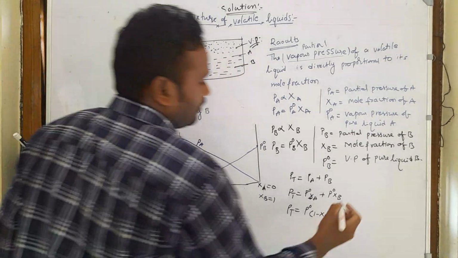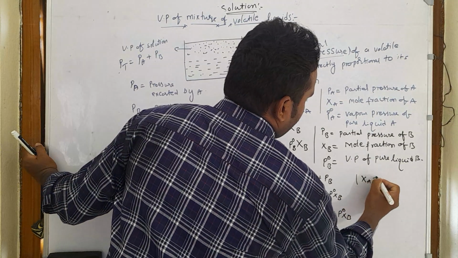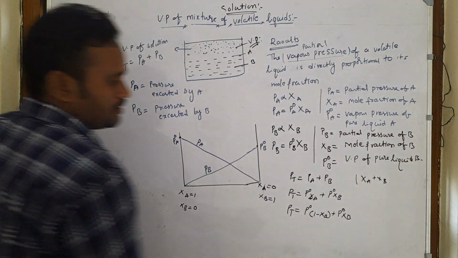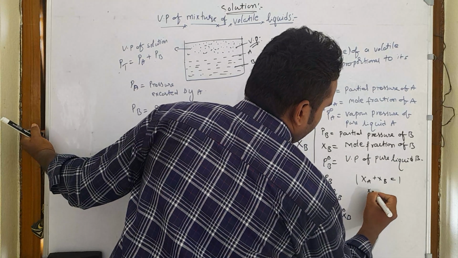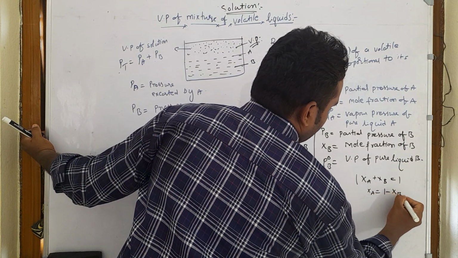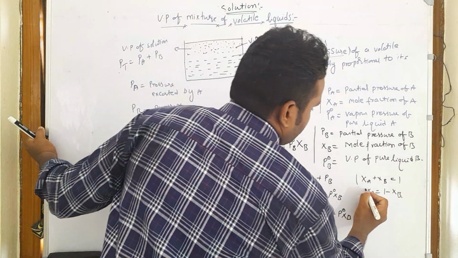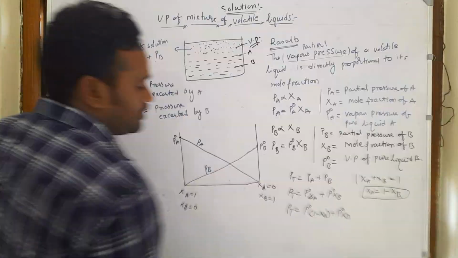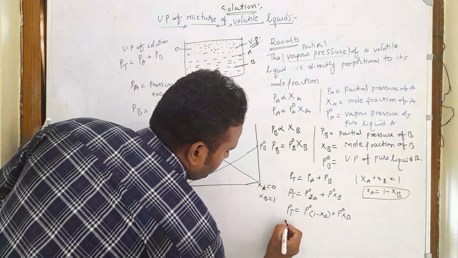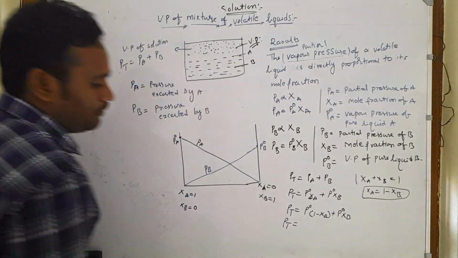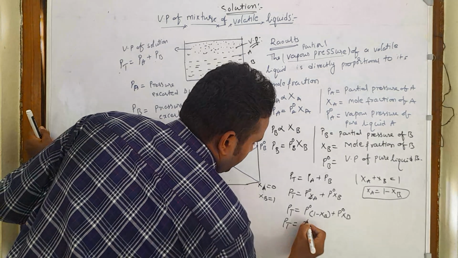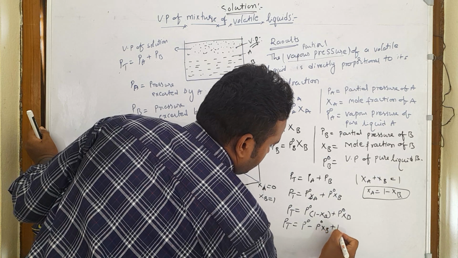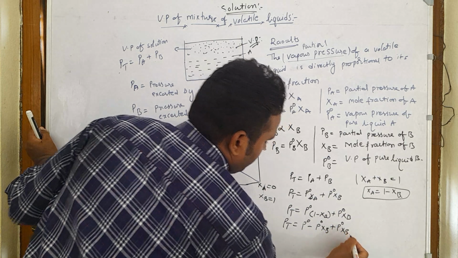Why? Because we already know the sum of the mole fractions is always equal to 1. Chi A plus chi B is equal to 1. Therefore chi A is equal to 1 minus chi B. So we can use this: in the place of chi A, we can write 1 minus chi B. So here PT is equal to P naught minus P naught chi B plus P naught chi B.